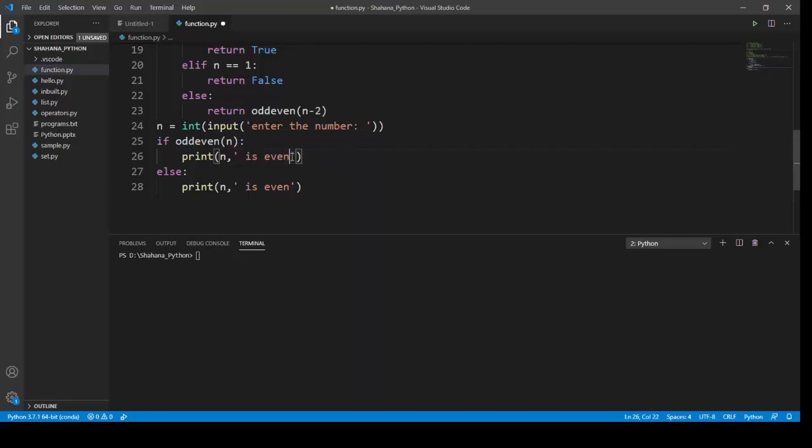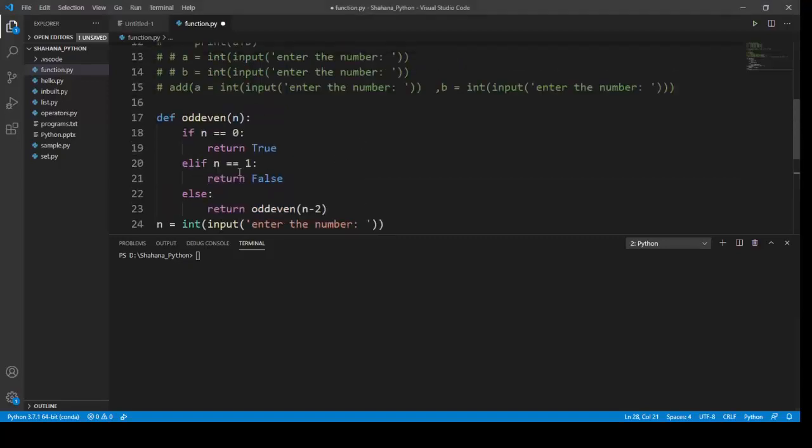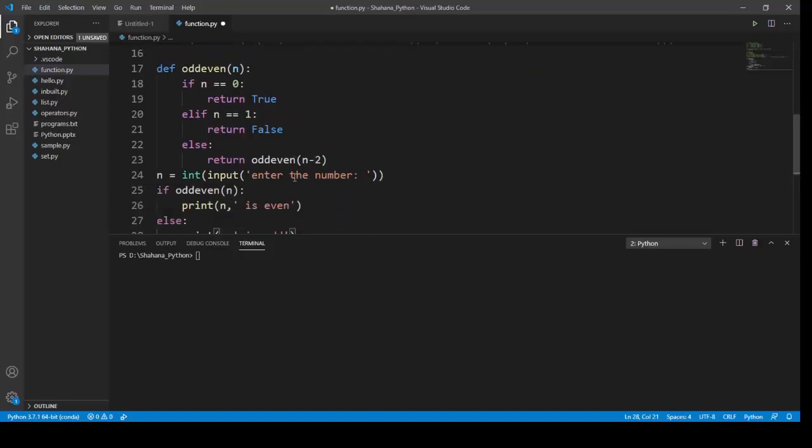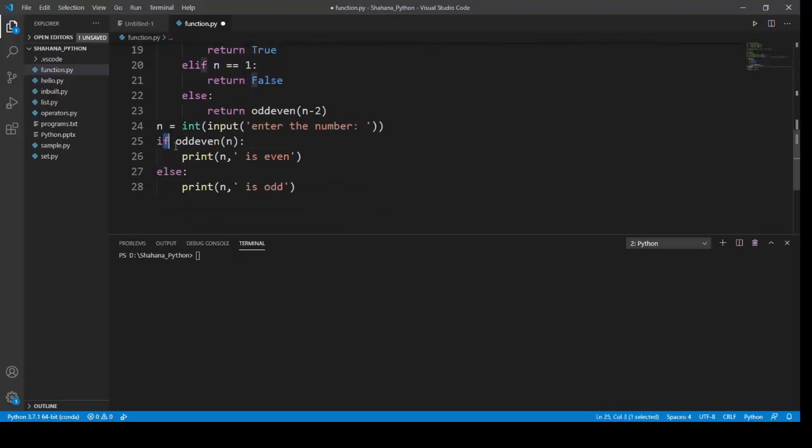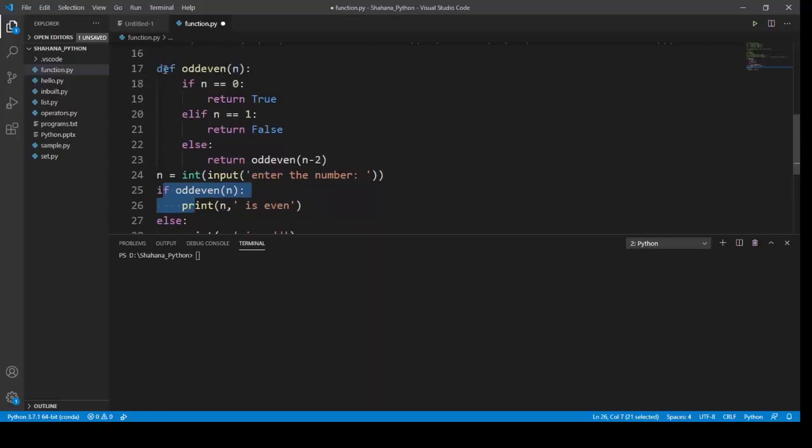Sorry, I made a mistake, it's going to be even here, it's going to be odd here. If n is equal to 1 it's going to return false. What does it mean to return false? Return false if the statement is returned true. If the output of my function is true, then in this condition, the if odd_or_even condition will be true. Okay, this condition is true, because my function has gotten a value and gives an output of true.